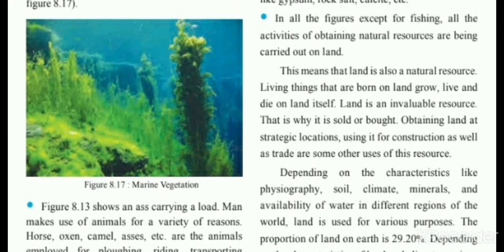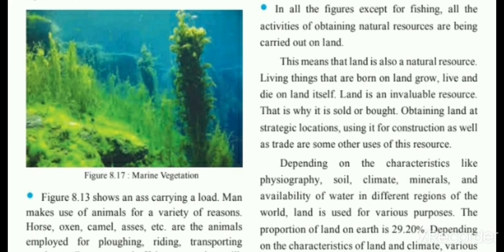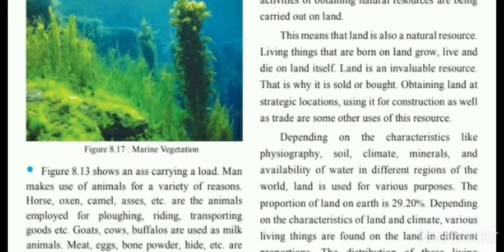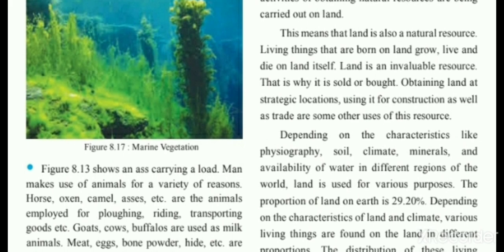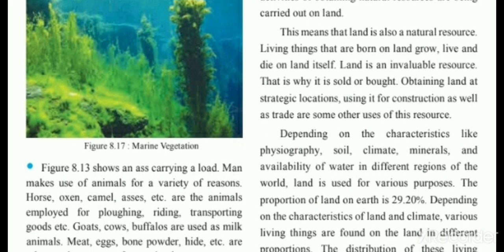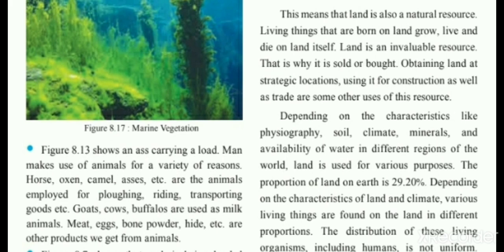So here, whatever pictures we have seen, except the fishing, all the activities are obtaining natural resources which are carried out on land. This means that land is also a natural resource.